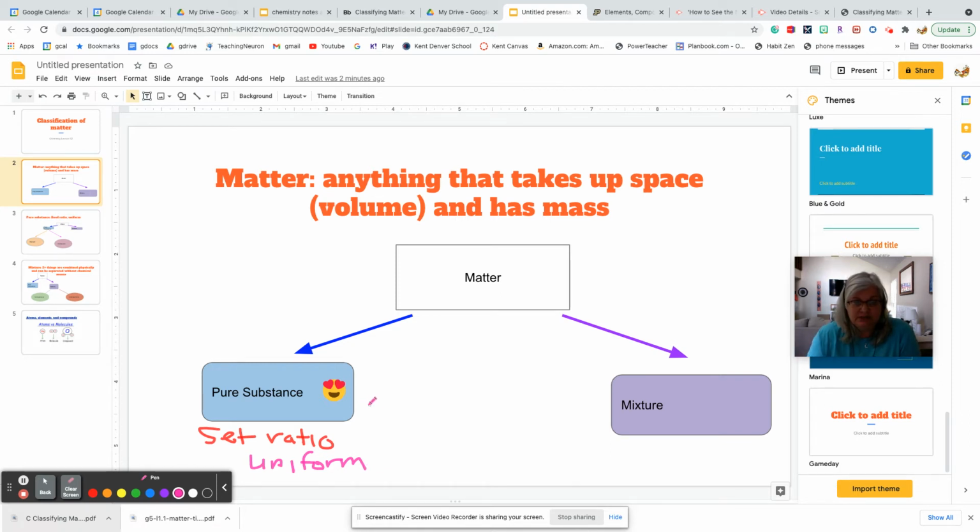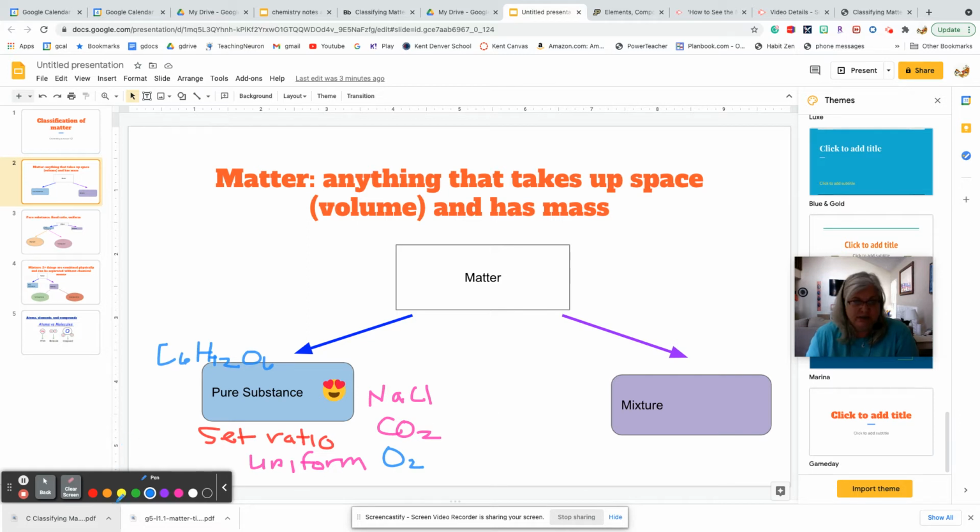So like I said, examples of this would be NaCl, which is table salt. Carbon dioxide is another great example. You could have just oxygen, right? Oxygen's a great example of a pure substance. And I think I said sugar, which we all love, C6H12O6. That's kind of hard to write. Now, there's lots of different kinds of sugars. The one I'm writing there is glucose, but all sugars have a ratio that is the same. So that is a pure substance, and we'll go into it even further.